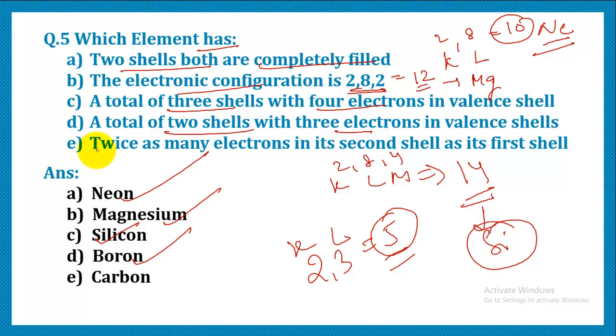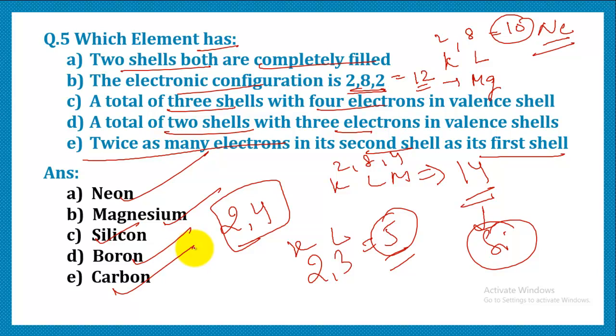Another is, predict an element which has twice as many electrons in its second shell as in its first shell. Let's say the first shell possesses 2. The second has twice the electrons present in the first shell, so that means it is 4. So the total comes out to be 6. That is carbon.